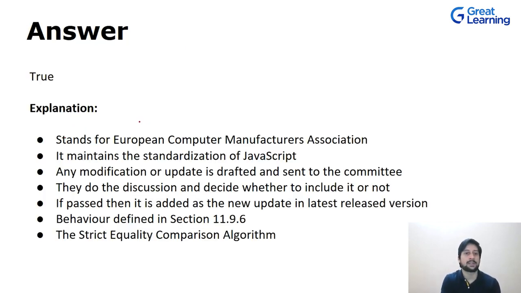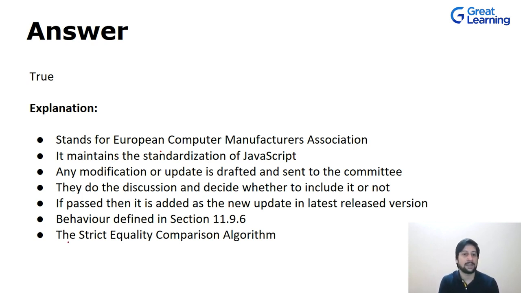Why? Because this is something which is used for standardization of JavaScript, and according to the European Computer Manufacturers Association, that is ECMA, any modification or update is drafted and sent to this committee, and it is by this committee that the standardization of JavaScript is maintained.